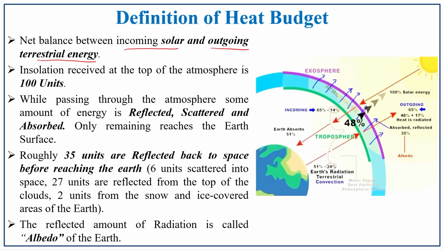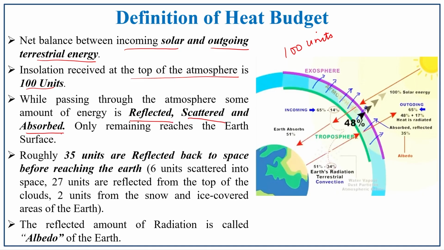Imagine that the insolation received at the top of the atmosphere is 100 units. Will all the 100 units come to the earth? No. While passing through the atmosphere, some amount of energy is reflected, some is scattered and some is absorbed.